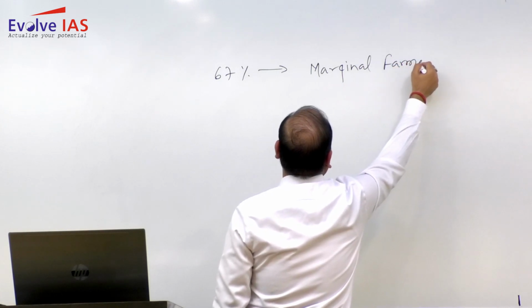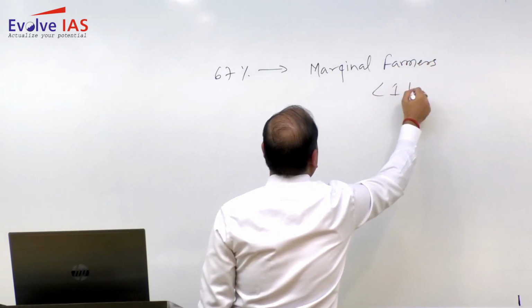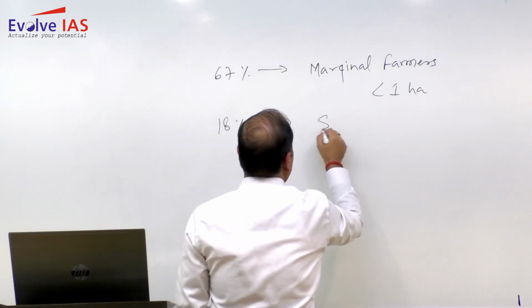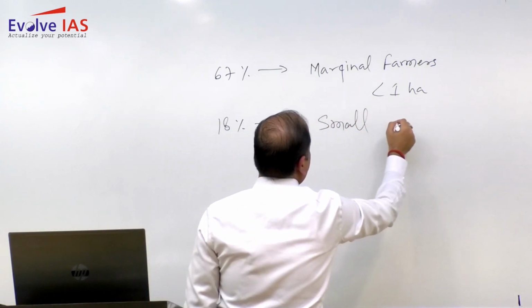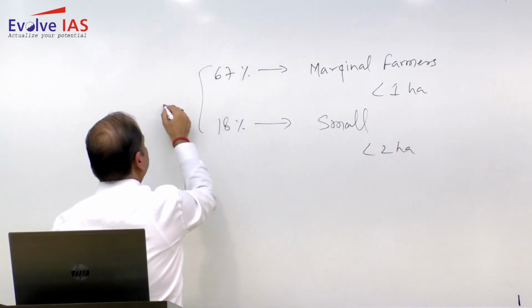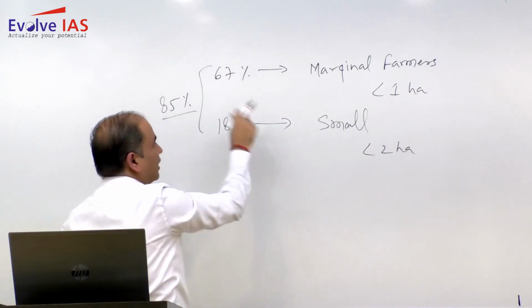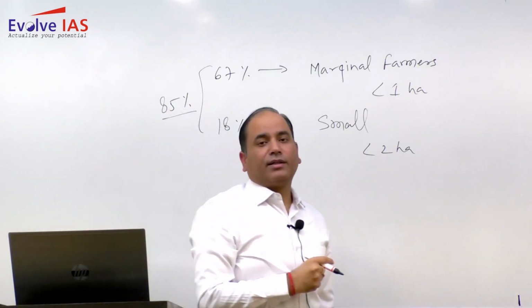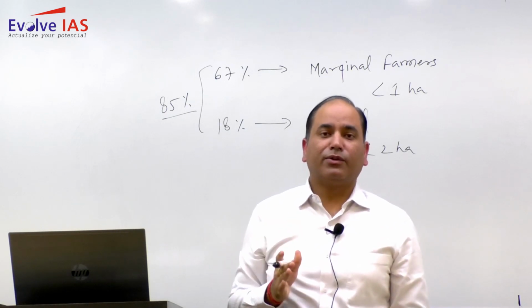Marginal farmers are the farmers whose land holding is less than 1 hectare, and 18% farmers are small farmers. So almost you can say 85% of the farmers' land holding is less than 2 hectares.